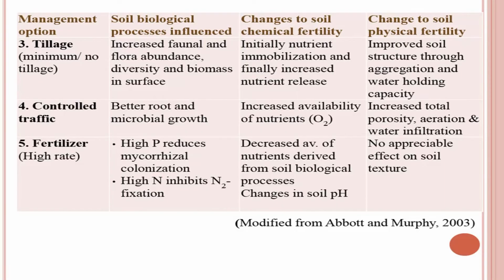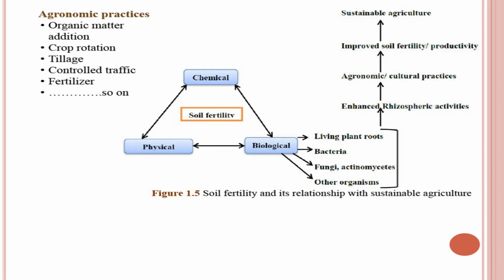No appreciable effect on soil texture. Actually, fertilizers do not have a direct or significant influence on the soil texture. Now, let us see what the different agronomic practices are and how soil fertility is important. Soil fertility is important for sustainable agriculture. So, certain agronomic practices are important. For example, organic matter addition is very crucial. Just now we have seen the role of organic matter addition in soil fertility improvement.